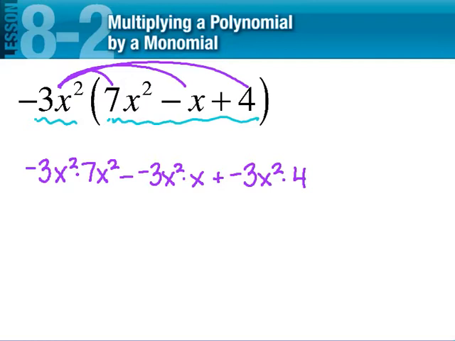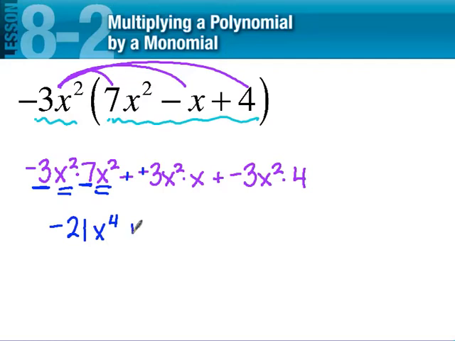First thing I'm going to do is look at this first term. I've got a negative 3 times a positive 7, which is a what? Negative 21. I have an x squared and an x squared, which gives me x to what power? To the fourth. Okay. Now here I have minus a negative 3, so I'm going to change that to plus a positive 3.